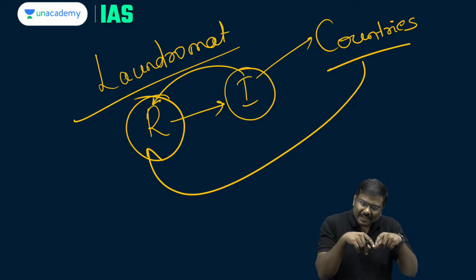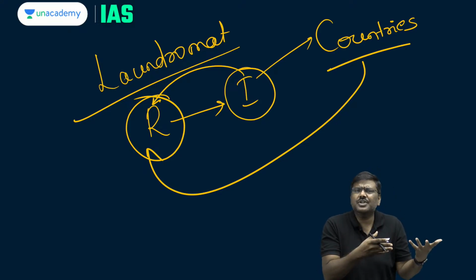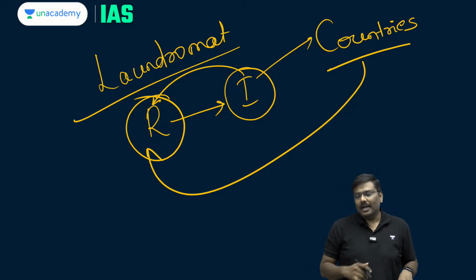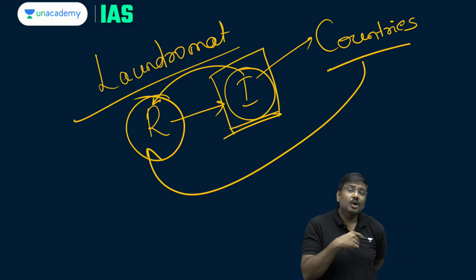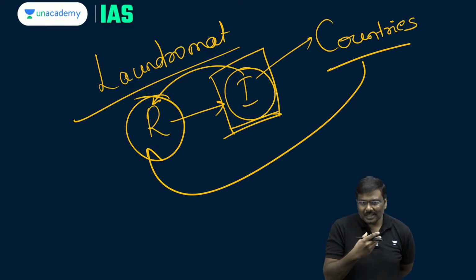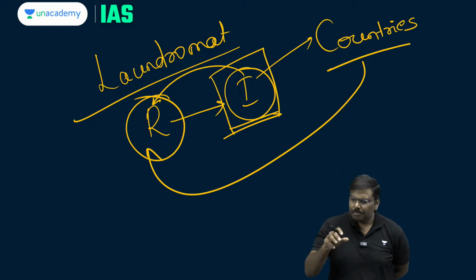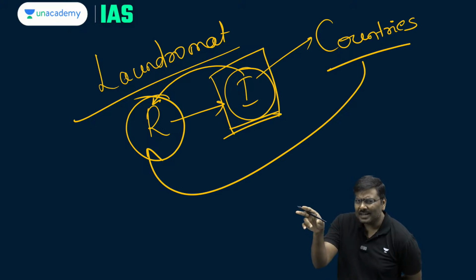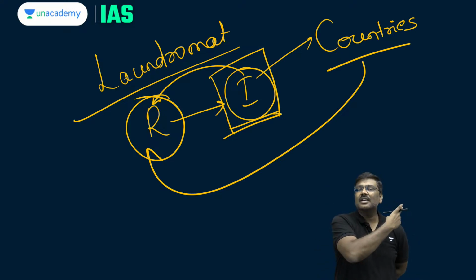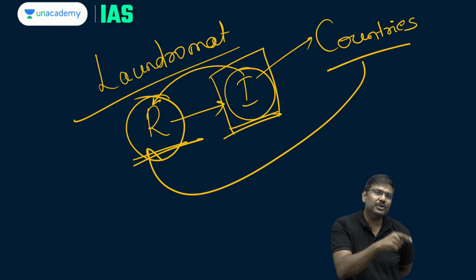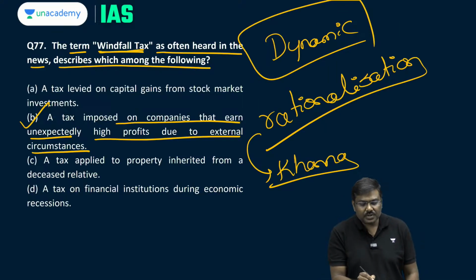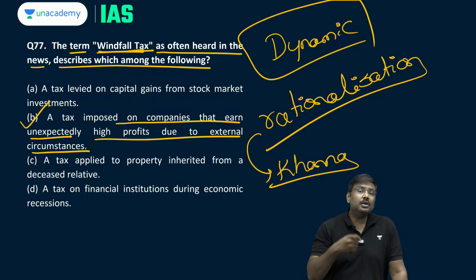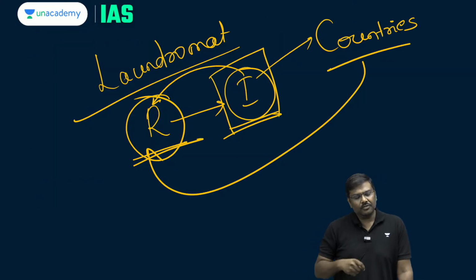The money is basically traveling from India to Russia. That is the outcome of this. And that's the reason these particular countries which purchased from Russia were referred to as laundromat countries. The crude oil is being purchased, refined, sold to other countries, generating revenues, and this revenue is being transferred to Russia. Done? So this is one more concept in the context of a windfall tax, crude oil, petrol, diesel, etc. Please be very, very careful.